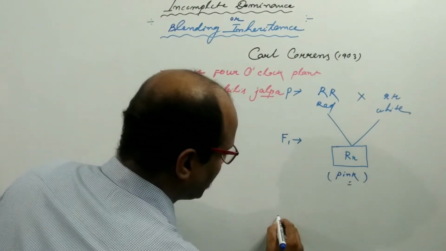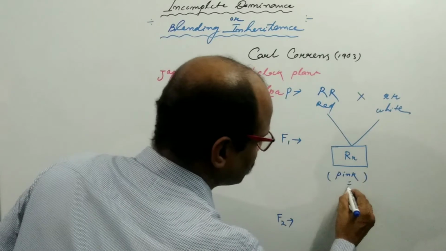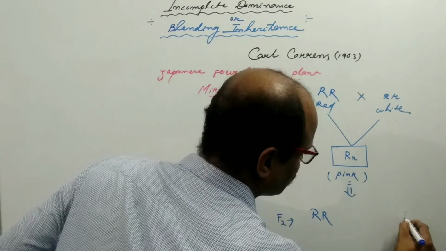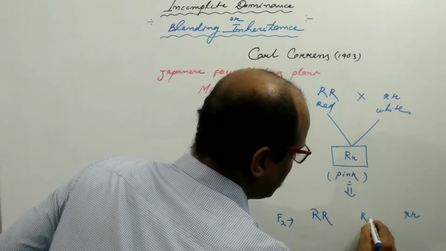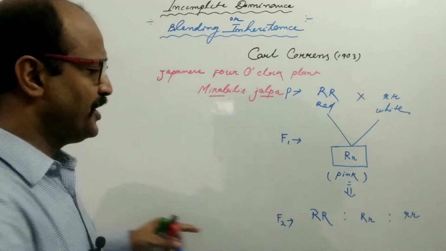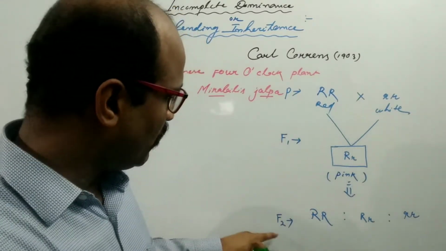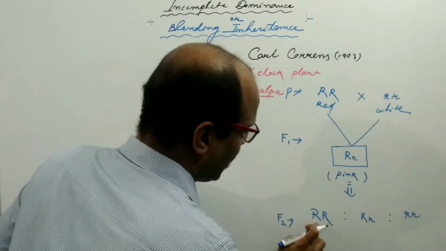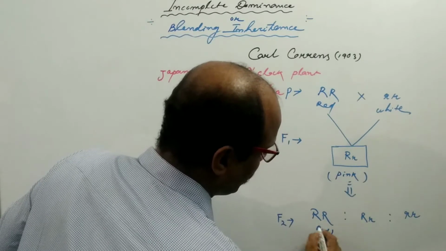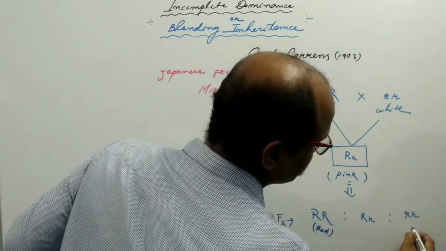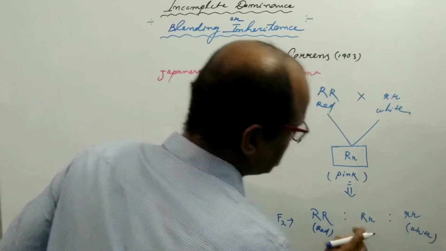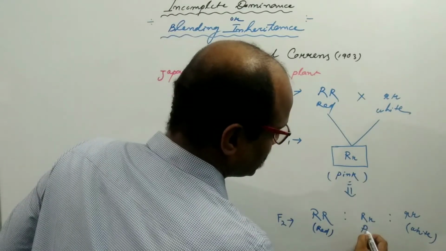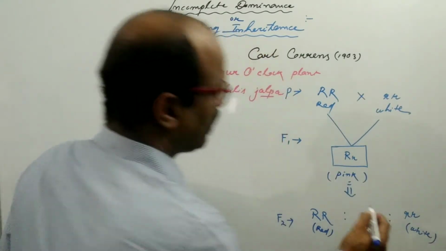But in the F2 generation, there is capital RR, small rr, and capital R small r. So there are three types of genotypic ratio in the F2 generation. Correns observed that RR is a red flowered plant, small rr is a white flowered plant, but capital R small r, in the heterozygous condition, becomes a pink flowered plant.